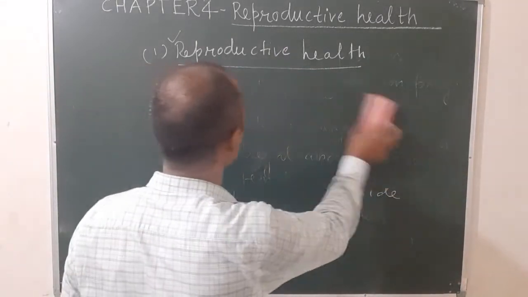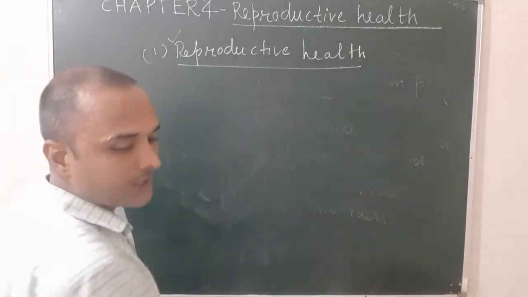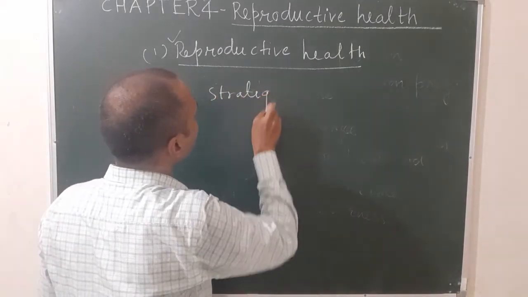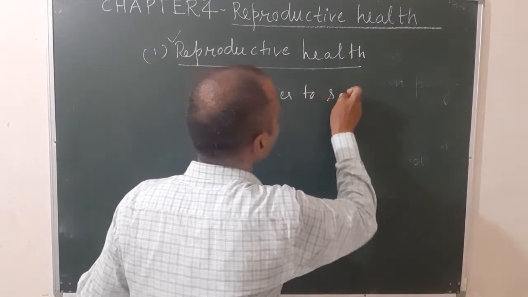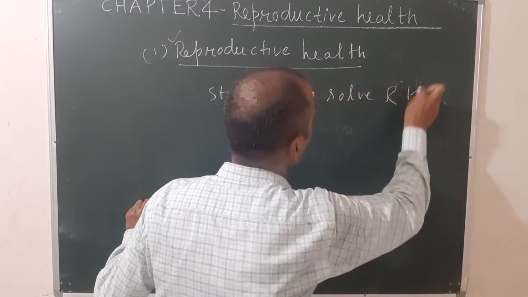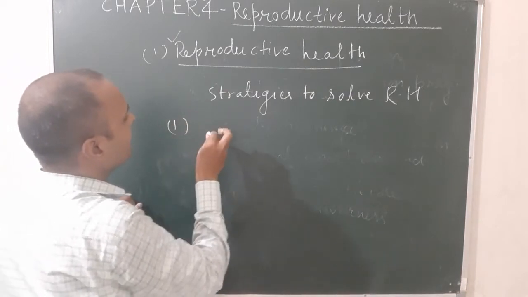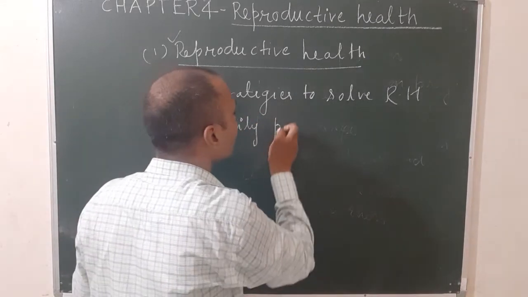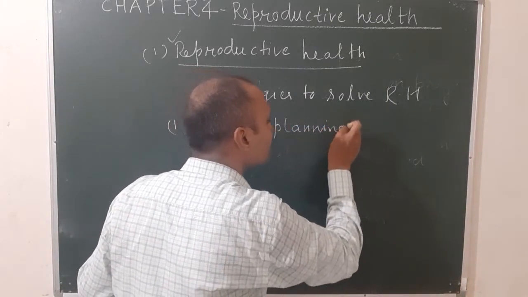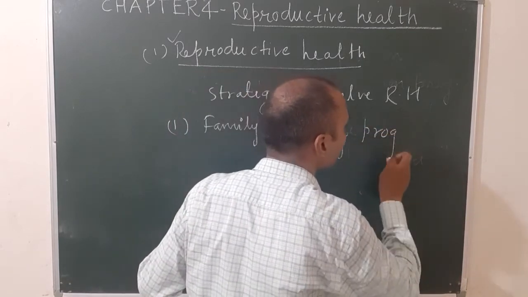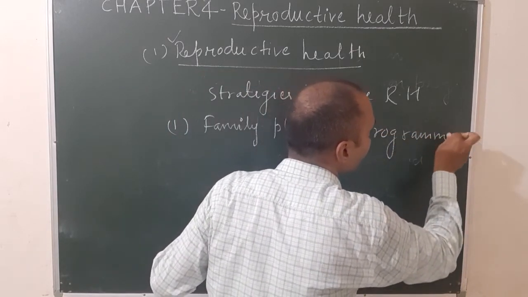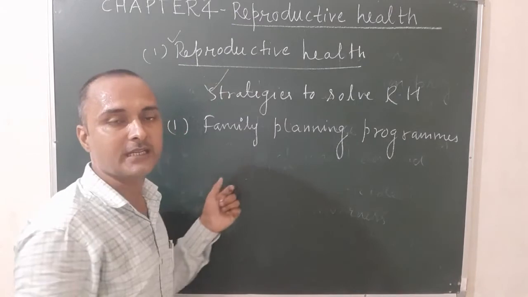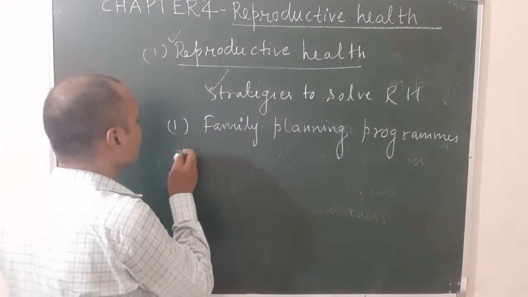There are some methods by which we can solve the problems of reproductive health, or you can say strategies to solve reproductive health problems. The first is family planning programs. With the help of family planning programs, we can solve the problems of reproductive health and encourage "हम दो हमारे दो".